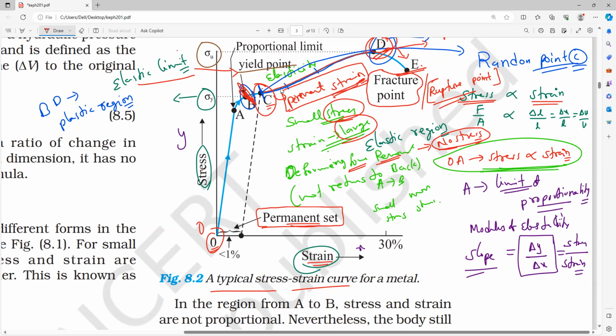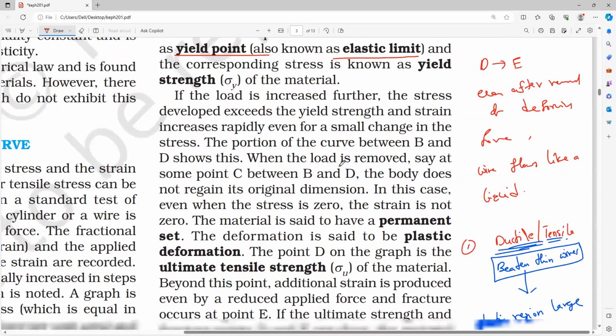After that, there is no increase of length, but it can still uphold the maximum stress. That is the proportional limit we can obtain up to the D point. After that, it will pour like a liquid. After reaching the E point, it will be the fracture point. That's all about it. So this is about this graph.